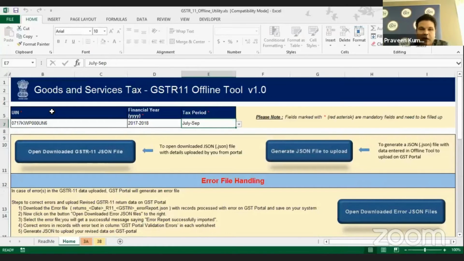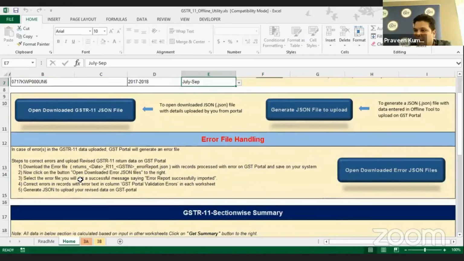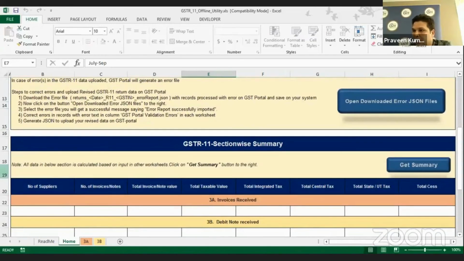Now stop yourself from doing any activity before creating the JSON file, because every UIN body or embassy first has to get its summary updated based on whatever entries we have made in the 3A or the 3B. What is your summary for the refund that you are applicable for? So just go to row number somewhere around 17 to 19. There is a button called Get Summary.